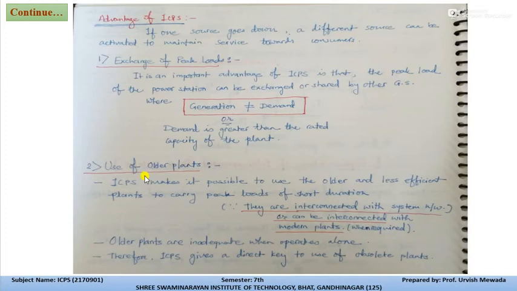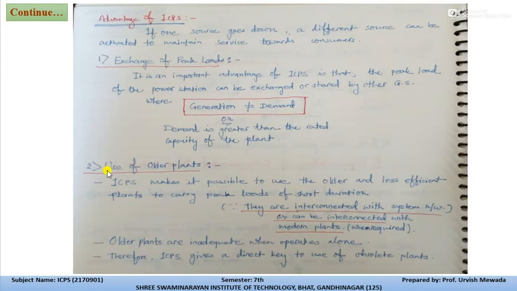Now, use of older plant. As we all know that some power plants have been running for so long, and due to that reason the efficiency of the plant deteriorates day by day. So use of older plant means what?